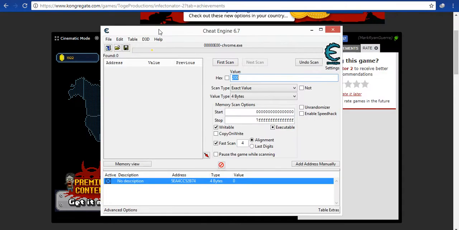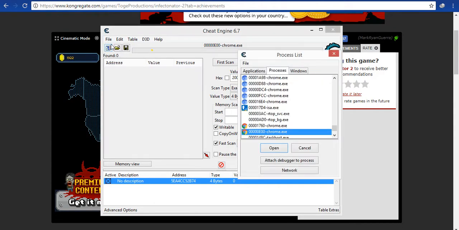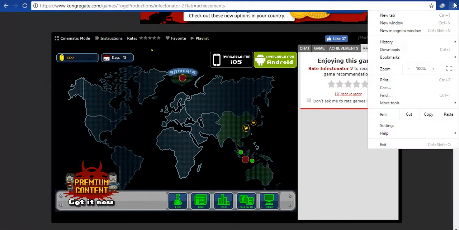So good day everyone. Today I will be teaching you how to identify which process to use for our Cheat Engine. As you can see, we have a lot of Chrome processes here. So to identify the process that you want to know, first thing we do is we go